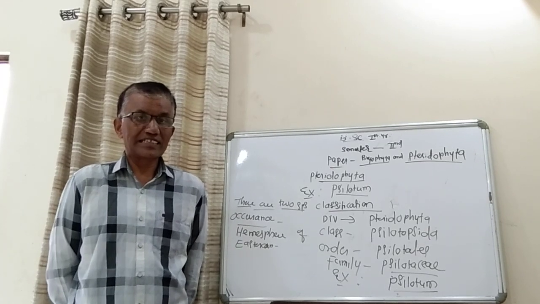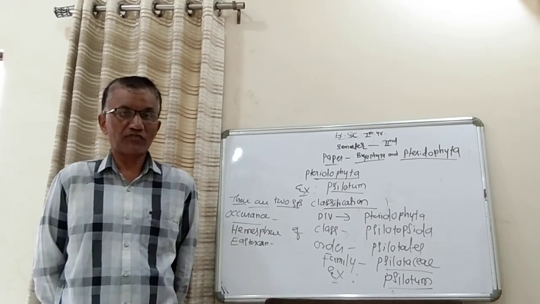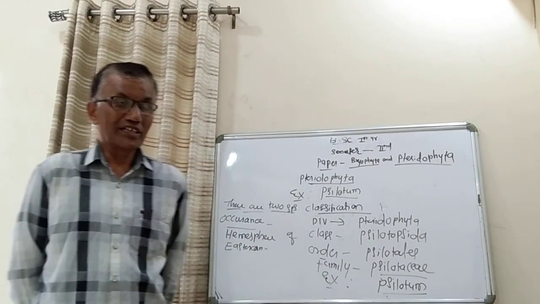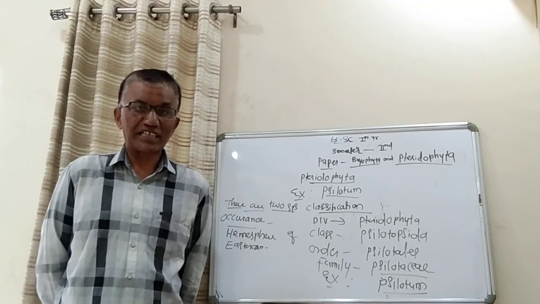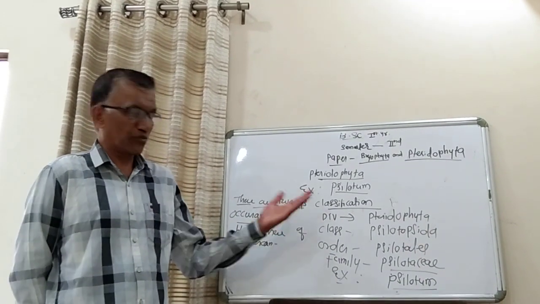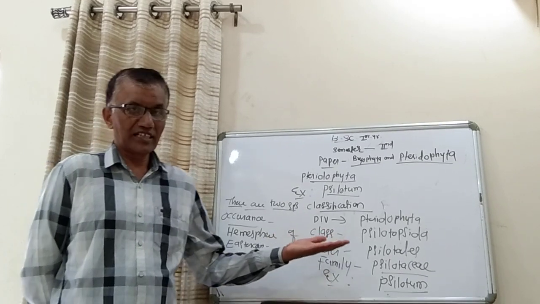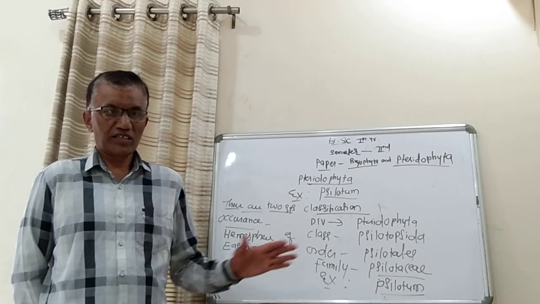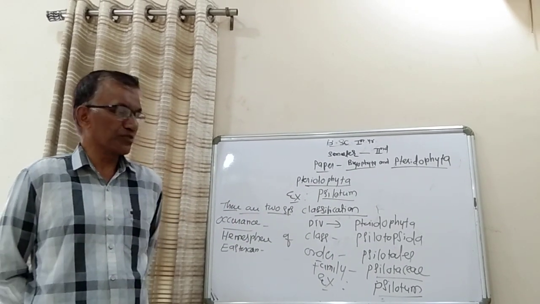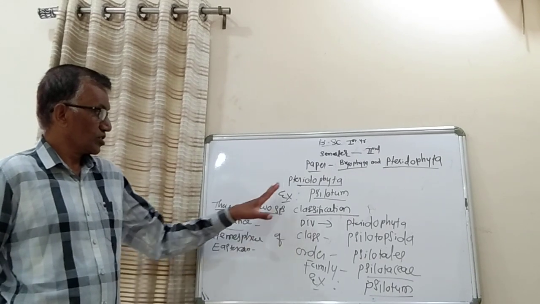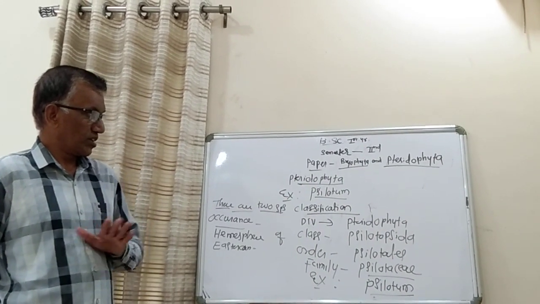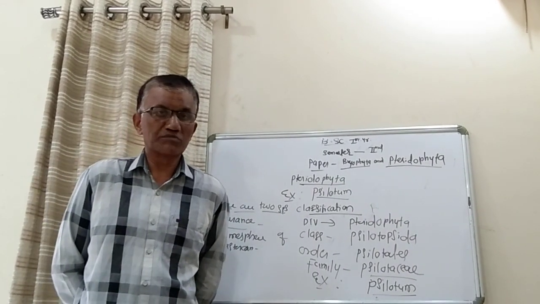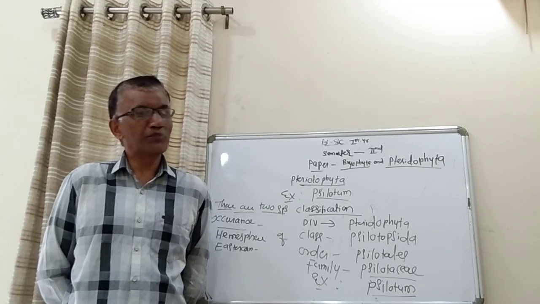You have to study the life cycle of each example. Already I have told you that life cycle means you have to discuss systematic position, then occurrence, then thallus or plant body structure, that is external, internal, and reproduction. So these are the things that come under the life cycle of that particular example. One by one you have to discuss the life cycle of Psilotum, Lycopodium, Selaginella, Equisetum, and Marsilea.